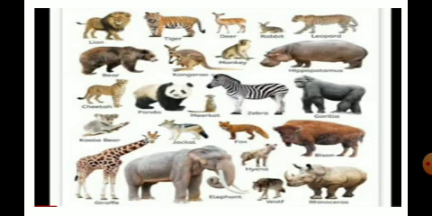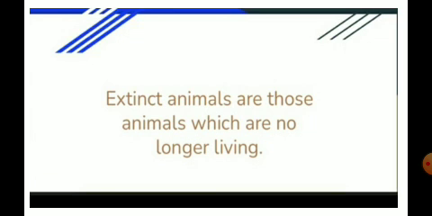Yes. So why have they become extinct? Due to forest destruction, as they do not get sufficient food and shelter. Due to these reasons they are going on decreasing and totally they have become extinct. Okay. So now we are going to learn what extinct animals are. So what are extinct animals, children?